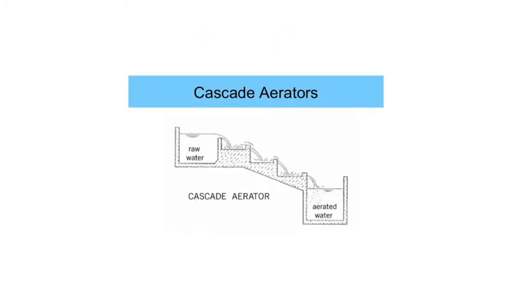So you can see this is the cascade aerator. You can also call it a steps aerator, and the raw water is allowed to fall freely over those steps. The water runs downward over the three to four steps, either metal or cement, so that the water mixes with the air and gets purified. You can see the raw water at the top and the aerated water at the bottom, and that process is called a cascade aerator, also known as a steps aerator.